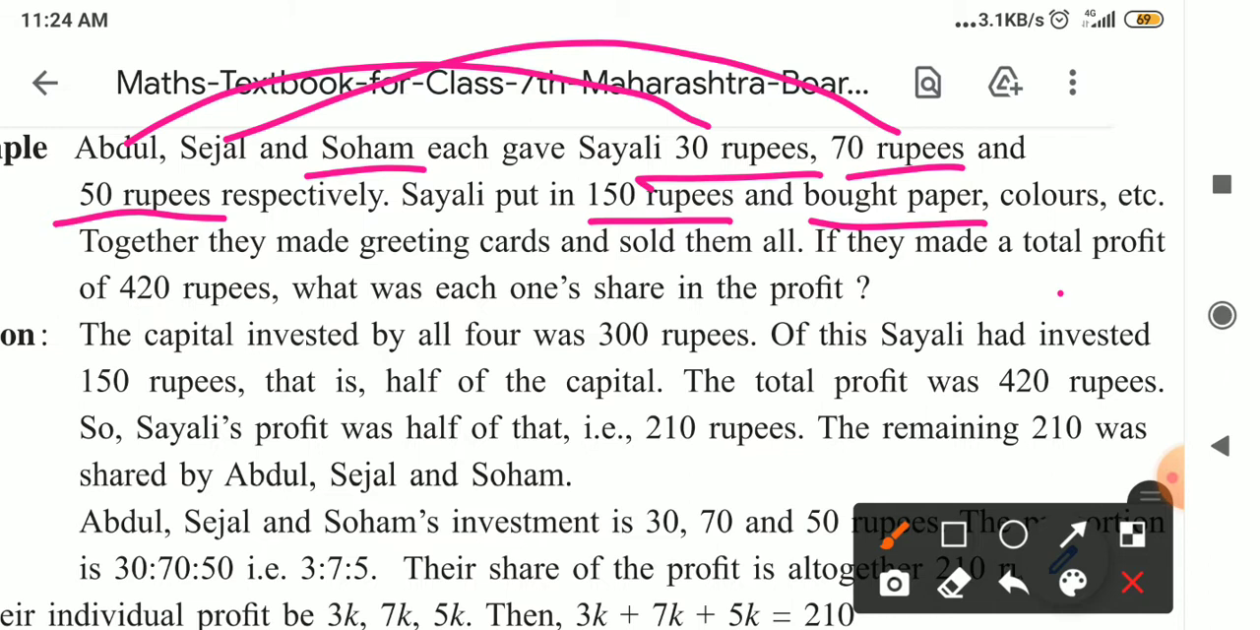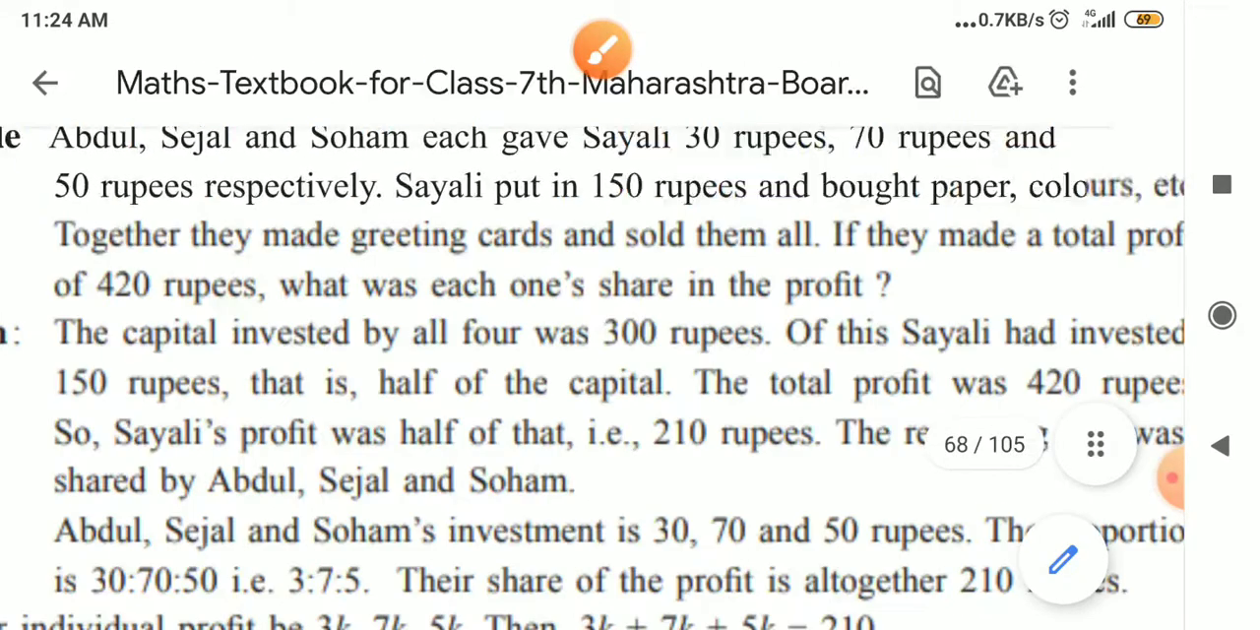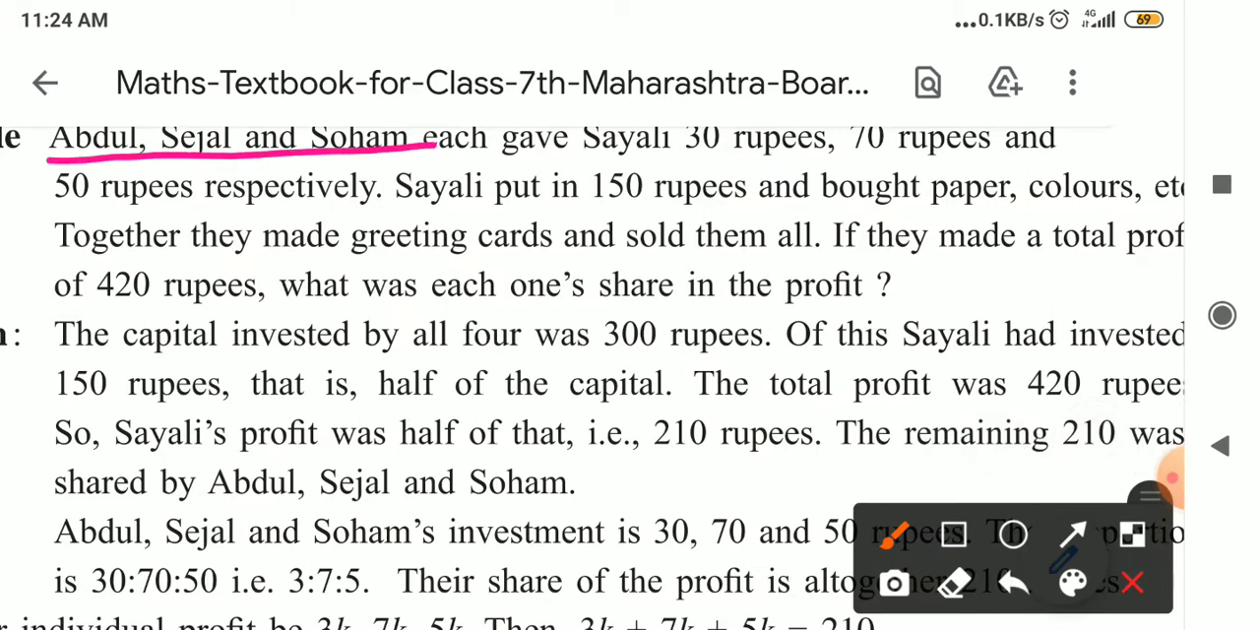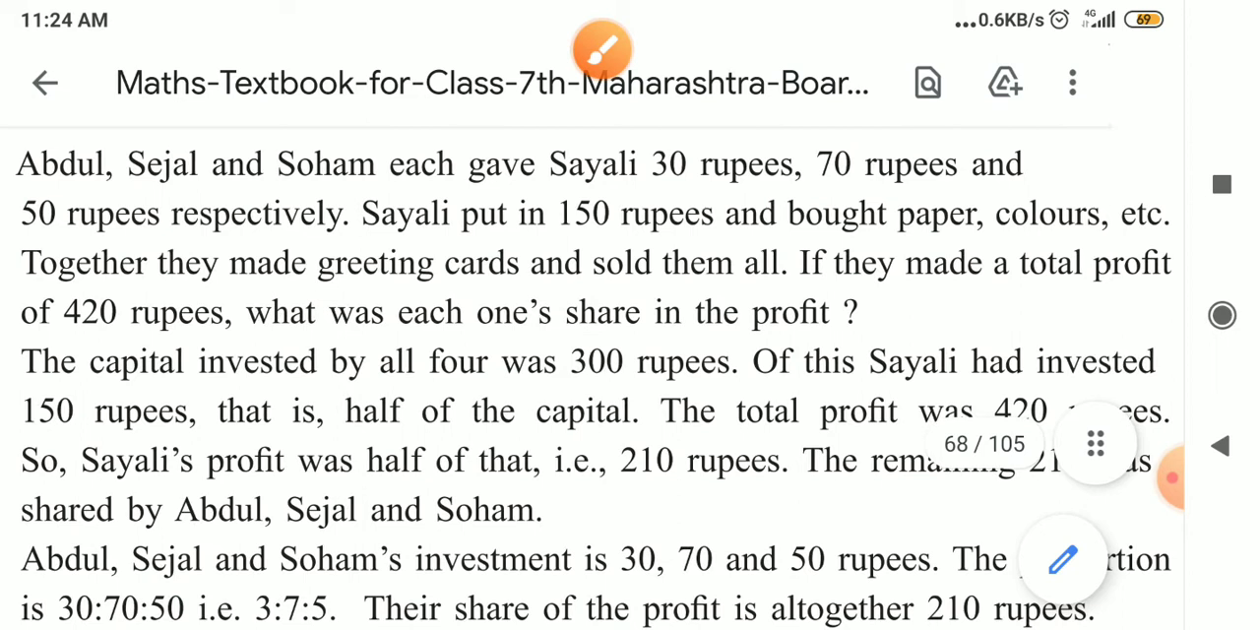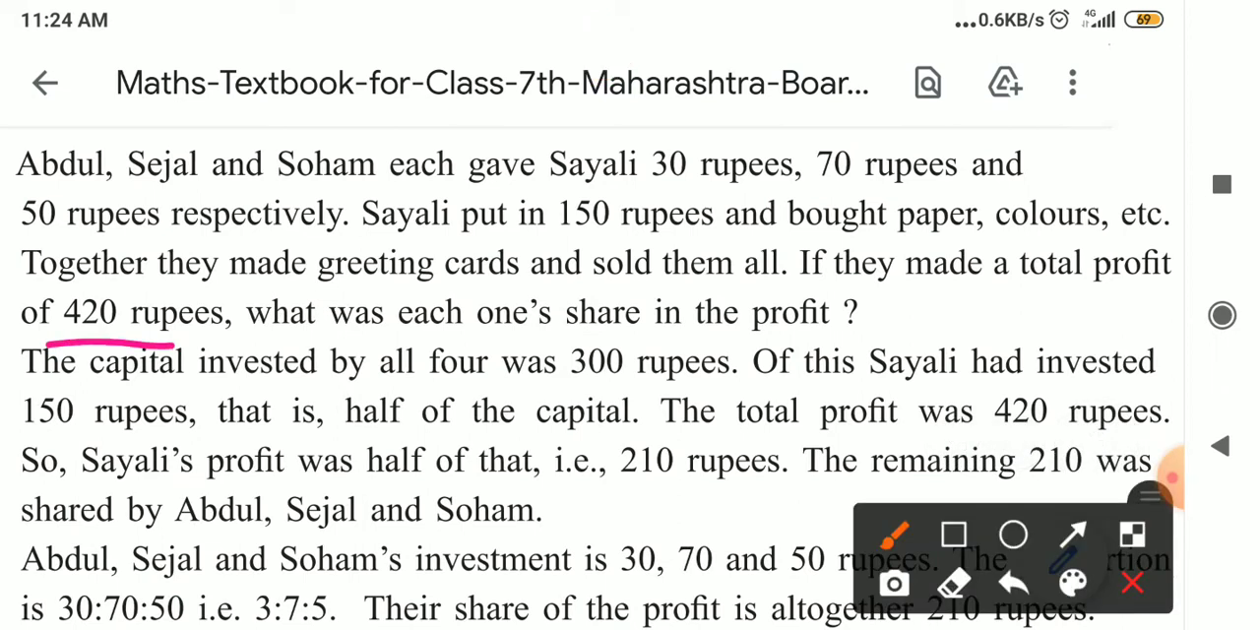Okay, so Saili's investment is the 150 rupees, and from this she brought paper and colors, and together they make the greeting cards. Then Abdul, Sejal, Soham and Saili all make the greeting cards and then they sold them. In this transaction, they made a total profit of 420 rupees. And what was each one's share in the profit? As I told you before, the share of investment is the same as the share of the profit.